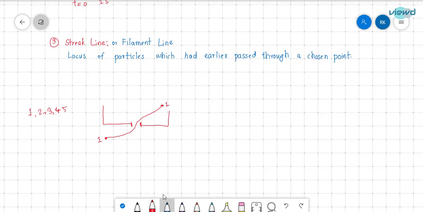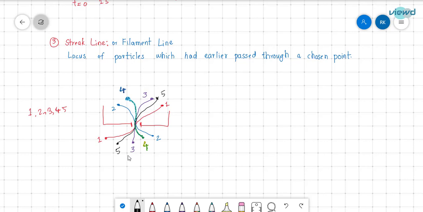Next, 2 enters from here and goes from this point to this. Another person, 3, enters straight from here and reaches here. Next, 4 enters from here and reaches here. And the 5th person enters from here and reaches this point.